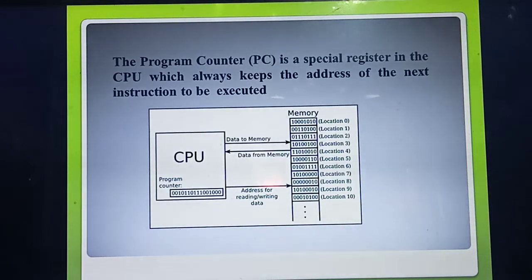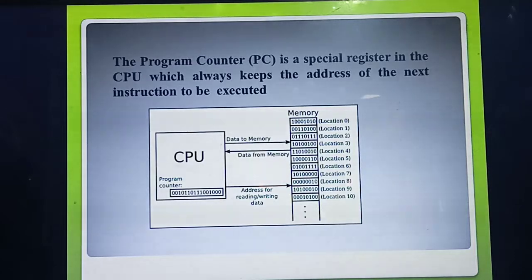A, B and C. How will these three variables be stored in memory? First, location 0 stores A equal to 5. Then location 1.